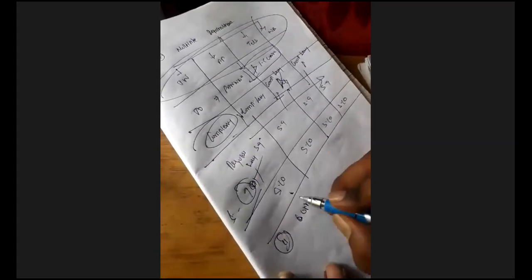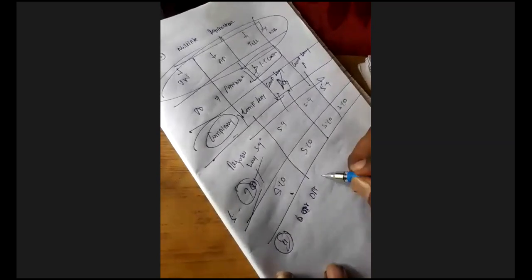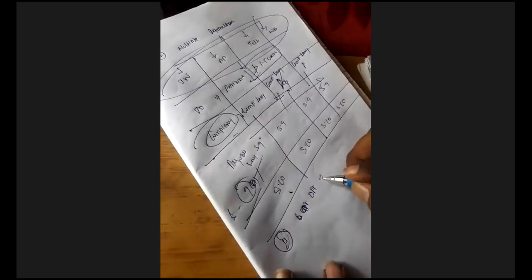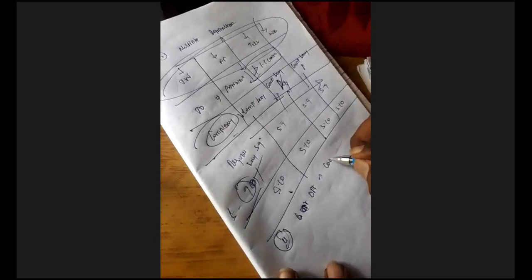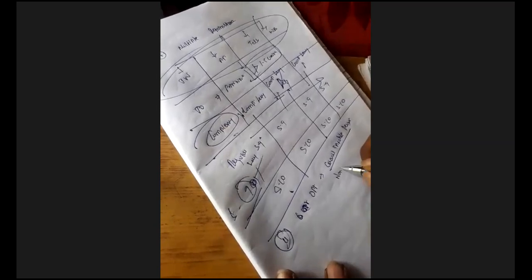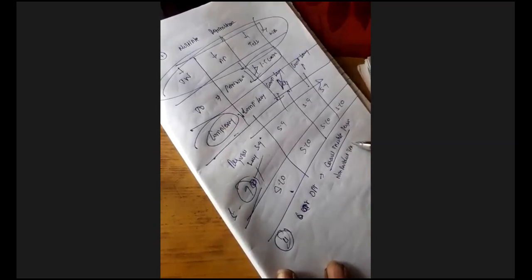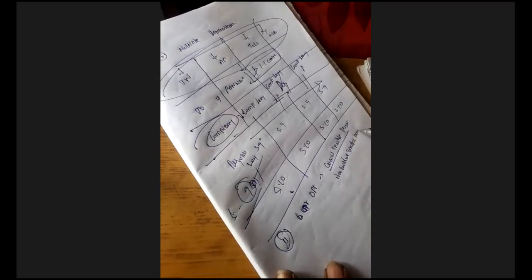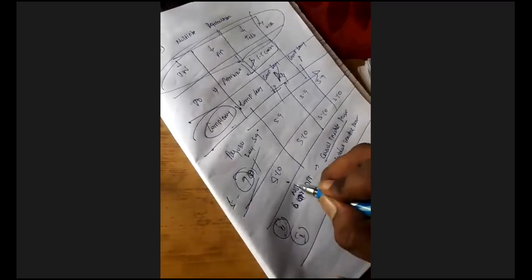Number 2, you cannot opt. A casual taxable person or non-resident taxable person cannot opt for this particular scheme. This is number 2. You cannot opt. This is not possible.